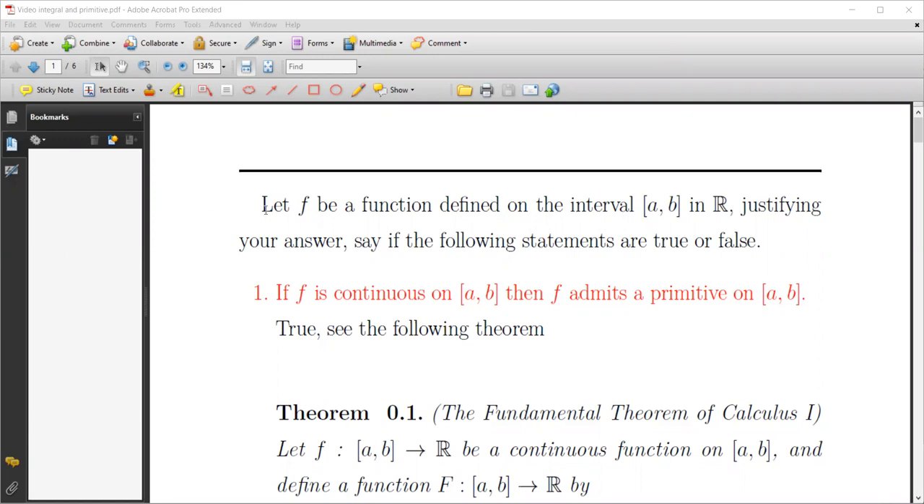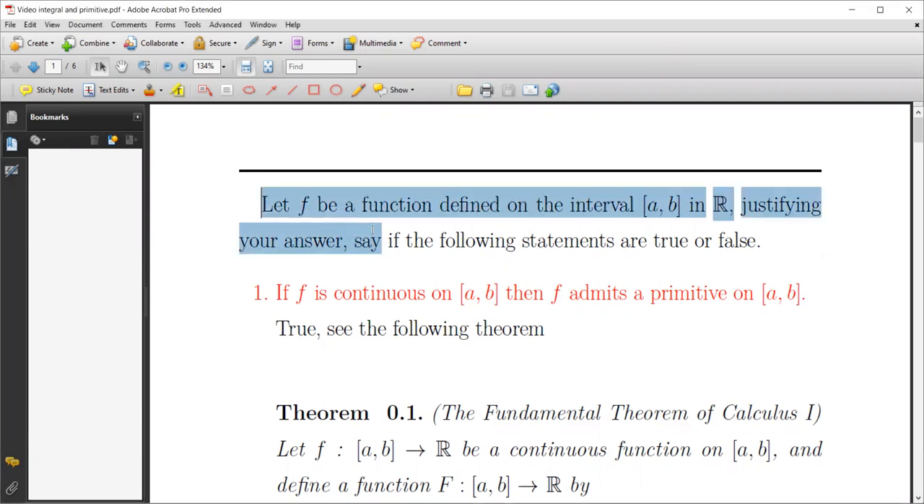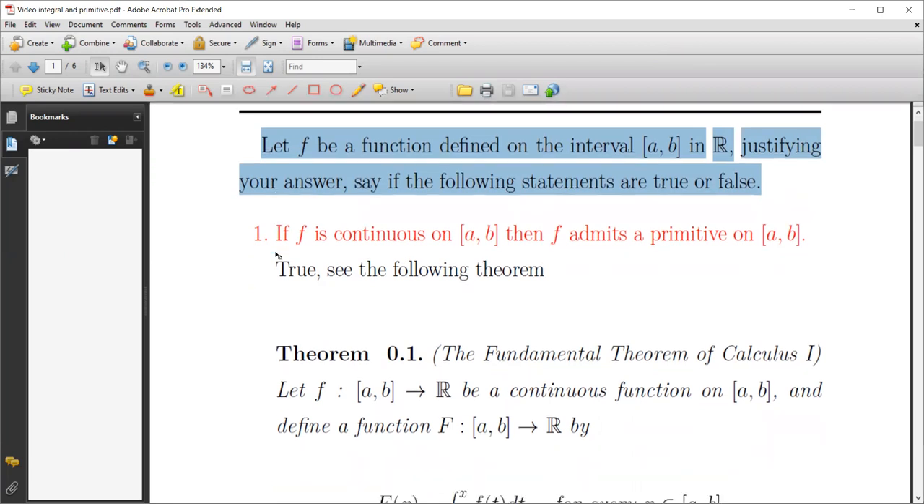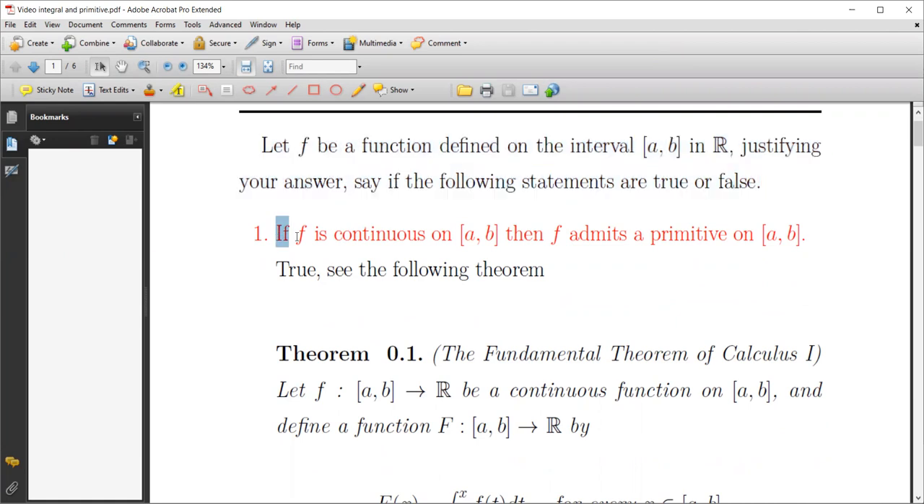This is some questions about primitives and integrals. Suppose that f is a function defined on a closed and bounded interval [a, b], a part of R. We need to justify our answers about the following statements. So we have to say if they are true or false, with an argument. The first question,